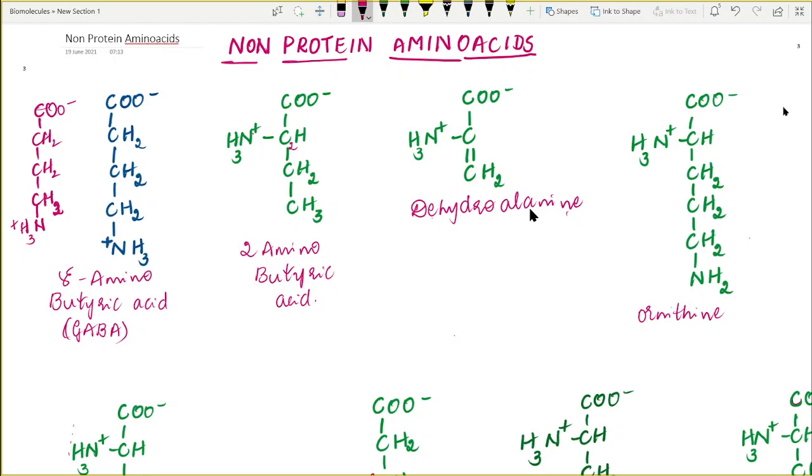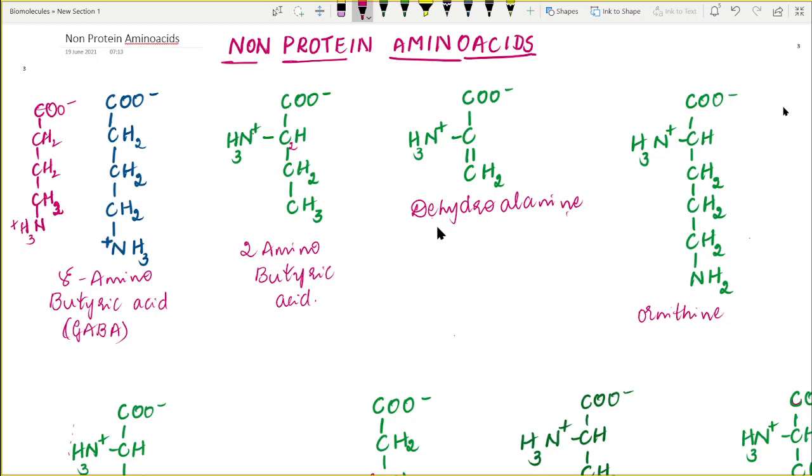The next structure is dehydroalanine. Basically, this dehydroalanine is an alanine, but this alanine is devoid of two hydrogen atoms. The two hydrogen atoms have been removed from the alpha and beta carbon atoms of alanine, which resulted in the formation of dehydroalanine. So this is another non-protein amino acid.